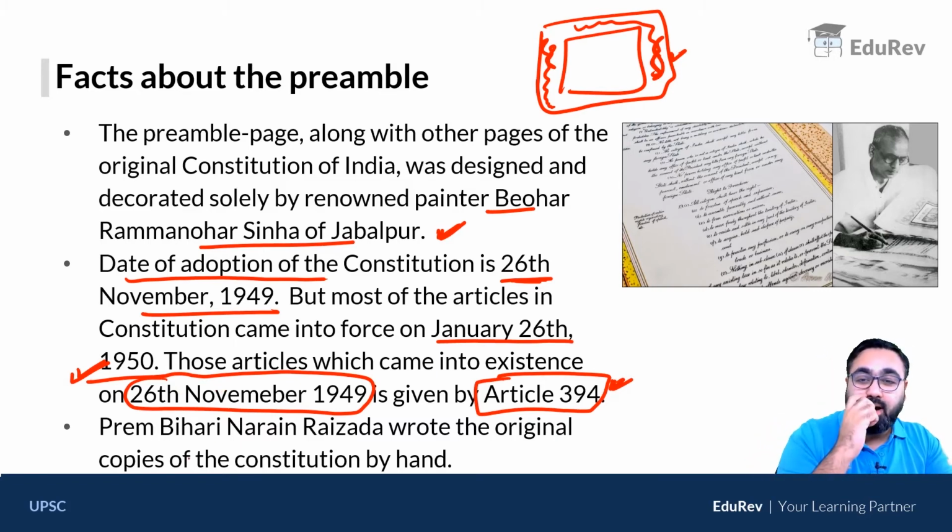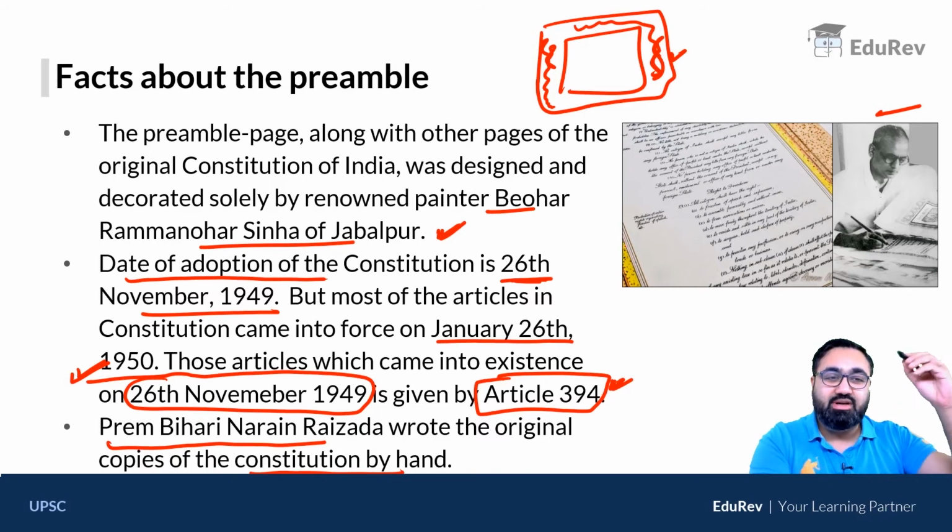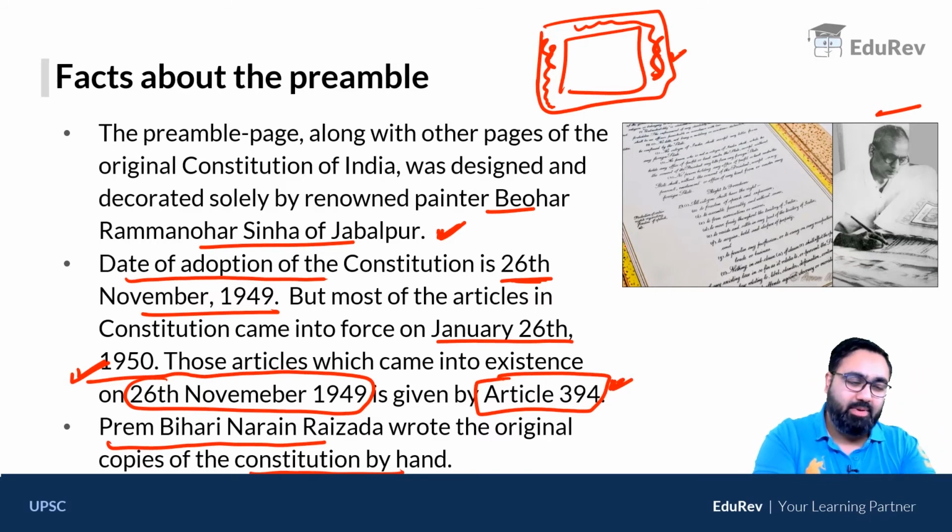The most important part, it was Prem Bihari Narayan Raizada, this gentleman, who wrote the original copies of the Constitution by hand. Amazing calligrapher. As you can see, the original copies of the Constitution were written by hand. So there was a copy in English and there was a copy in Hindi.